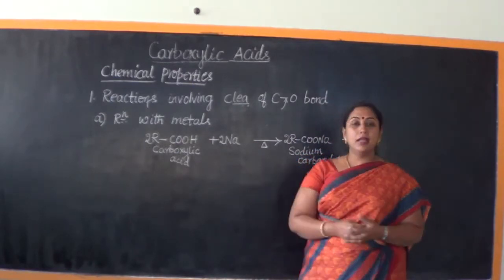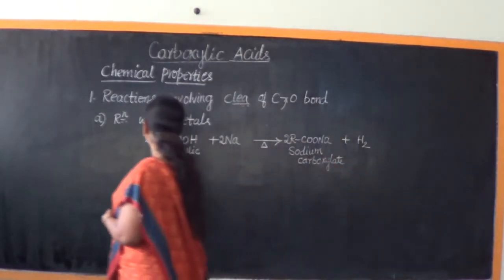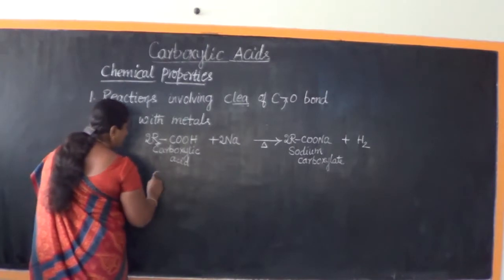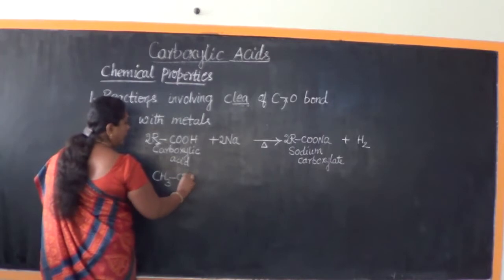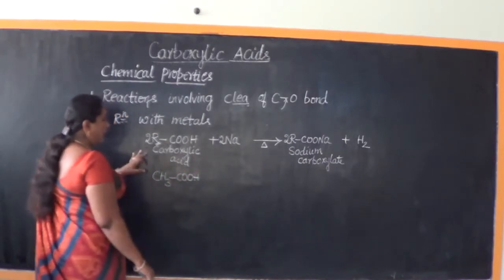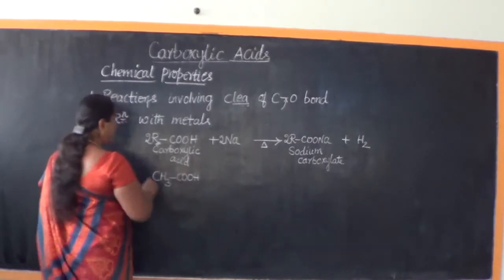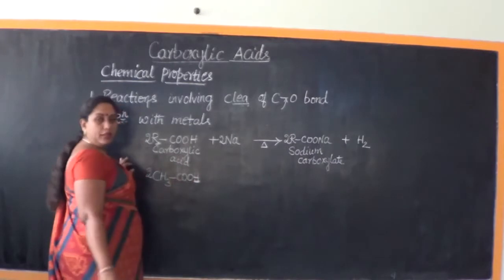Now let us understand this reaction with examples so that the concept is understood better. Let me replace the R in the first case with CH3. So we have a compound, CH3COOH. I take two molecules so that H2 gets liberated.